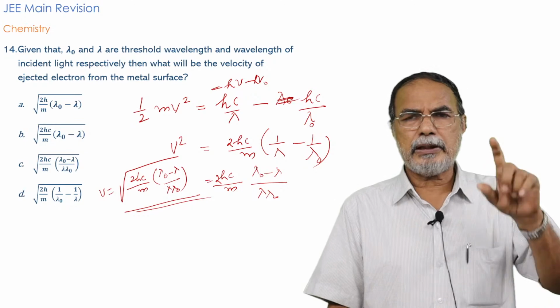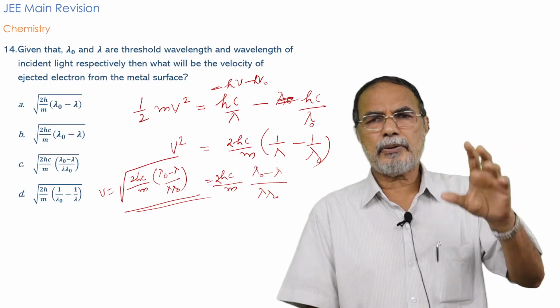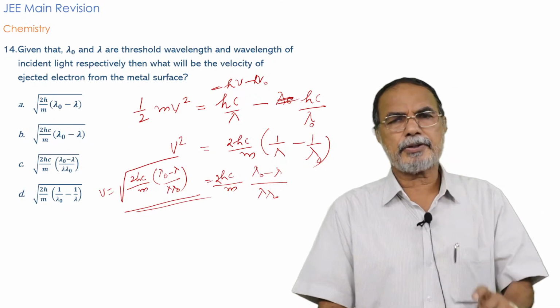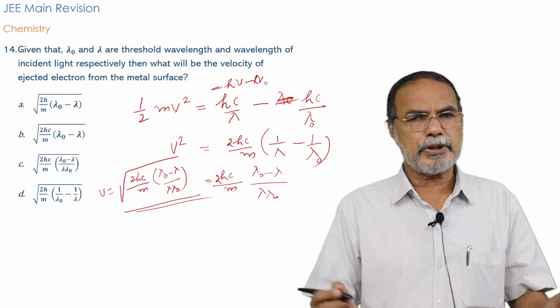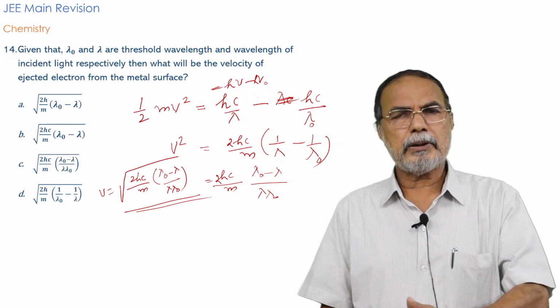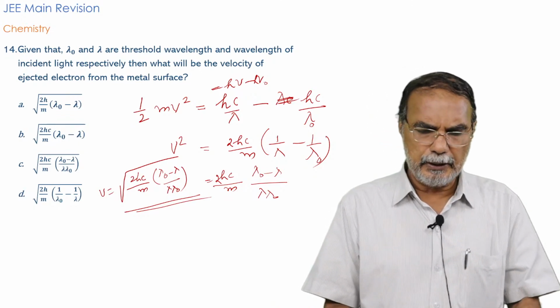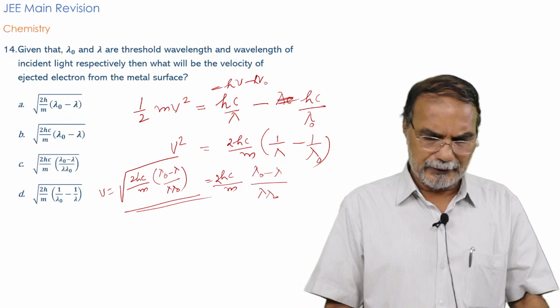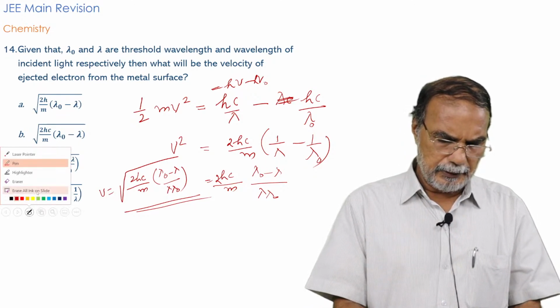It belongs to those 8 or 10 questions which I told you will be very simple questions in the question paper. So this particular question belongs to that category of very simple questions. It's a direct question, so direct that you can work it out from knowing Einstein's photoelectric equation regarding the photoelectric effect. I think it's very easily understood.